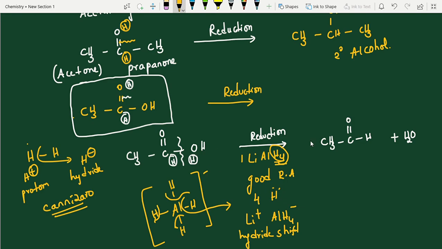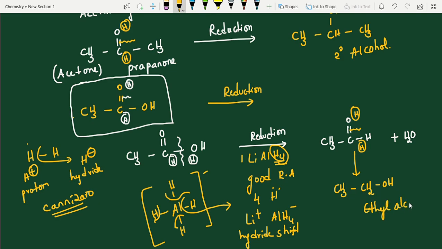That is why you need not add a further step. Just mention it like this and write the possible product. Why? Because in the next step I have taken, the active site is still there. If an active site is there, the reaction occurs further. Now you can expect the product CH3CH2OH. This is my end product, ethyl alcohol.